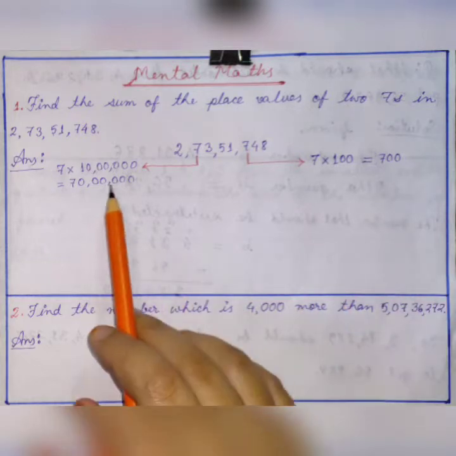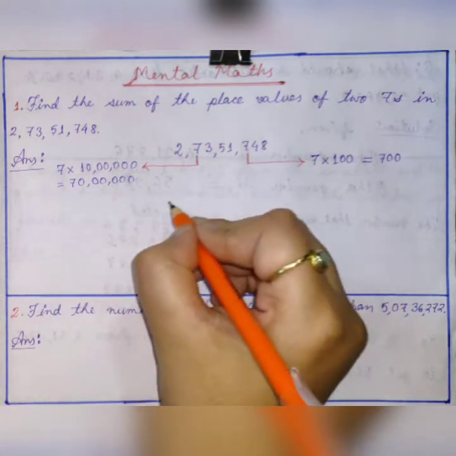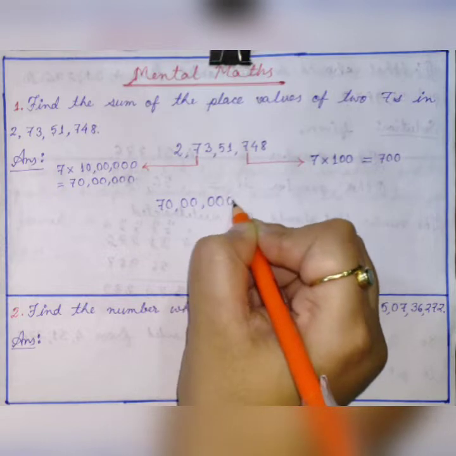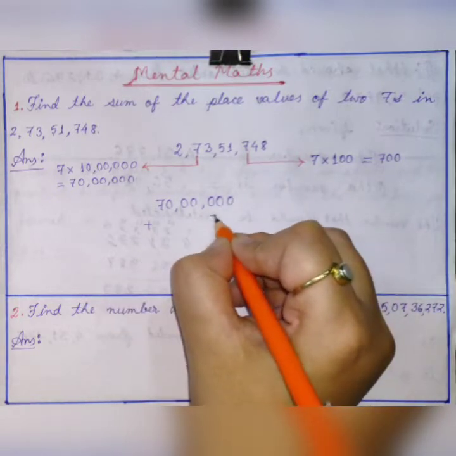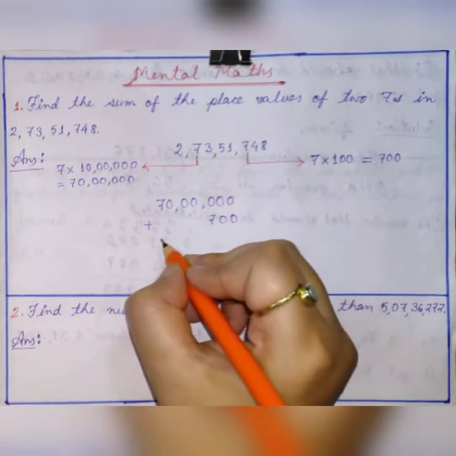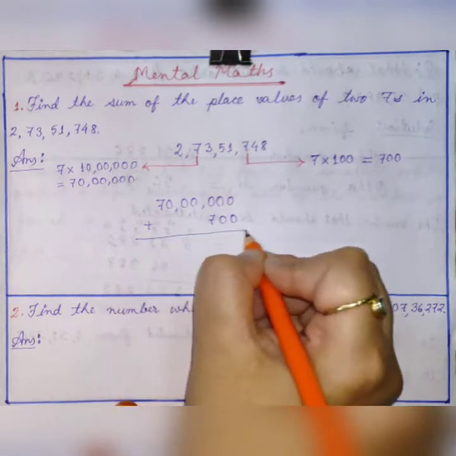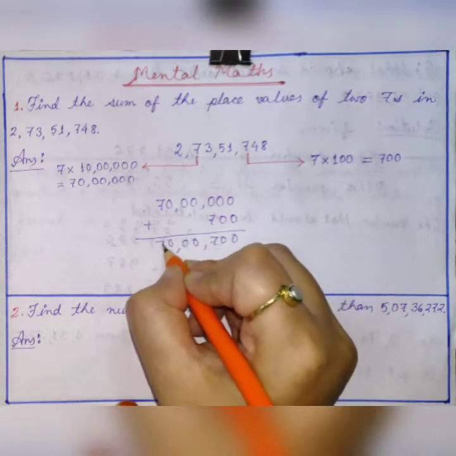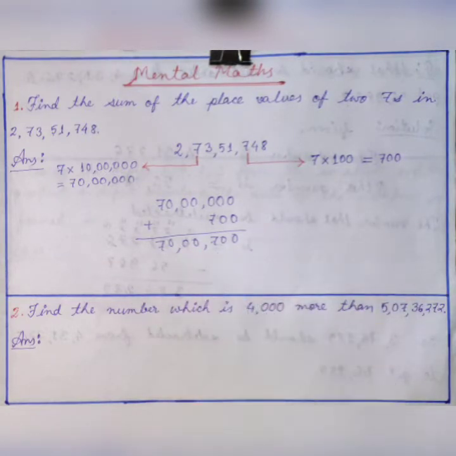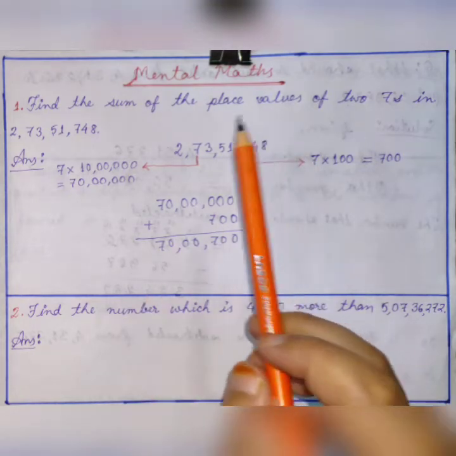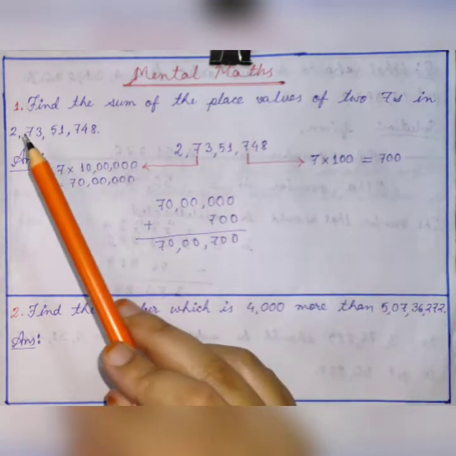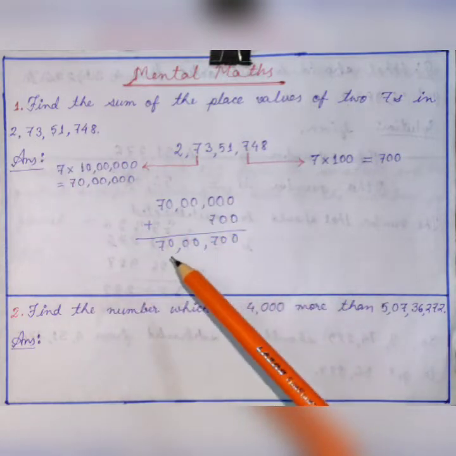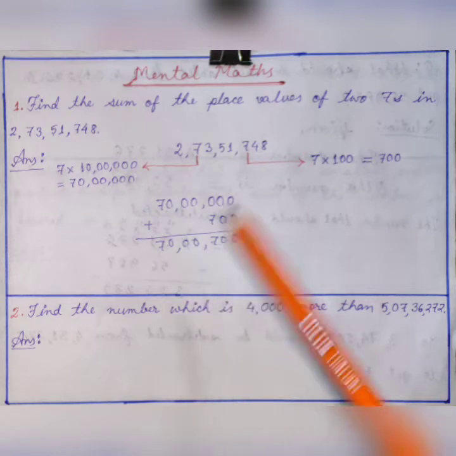We have to find out the sum of the place values, right? So here 70 lakh plus 700. Yes? And what answer we will get? 70 lakh 700. So the sum of the place values of two sevens in 2,73,51,748 is 70 lakh 700.